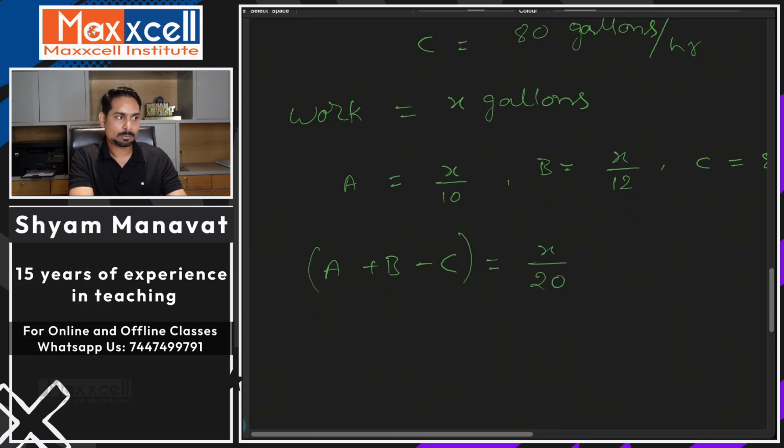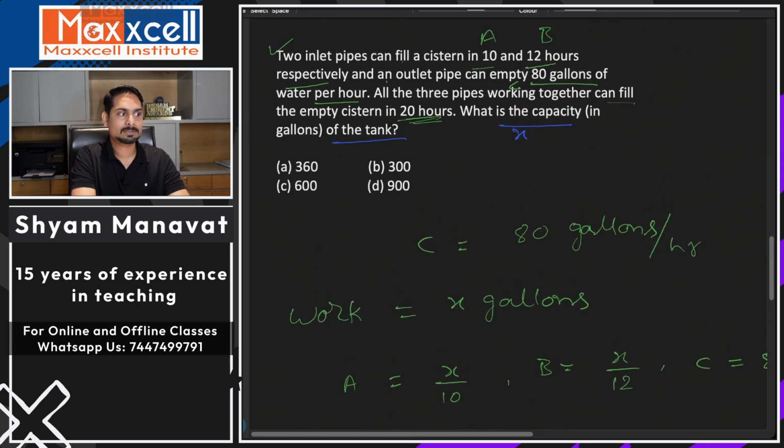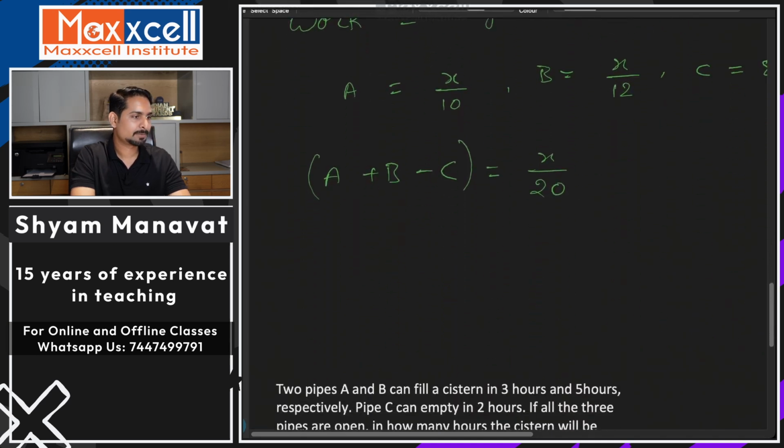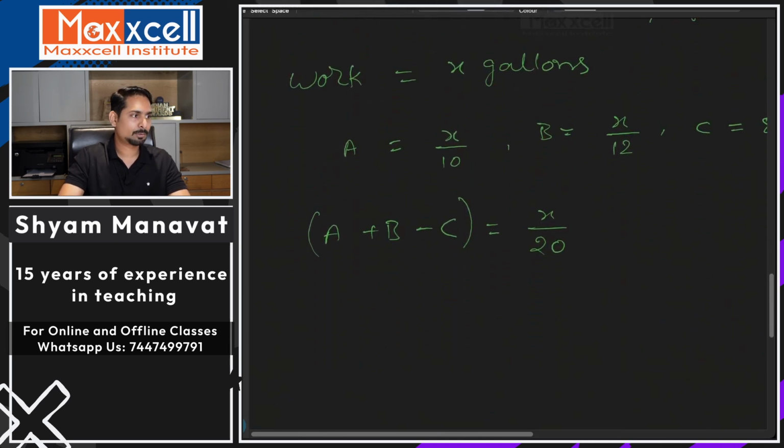Are you getting it? Together efficiency is A's efficiency plus B's efficiency, and because C is removing the water, so negative work, so minus C should be representing the efficiency together. And by the way, what is the efficiency together? Efficiency together is work, which is x, divided by time, which is 20 hours, right? That's how you get it. Okay, I hope this part is clear.